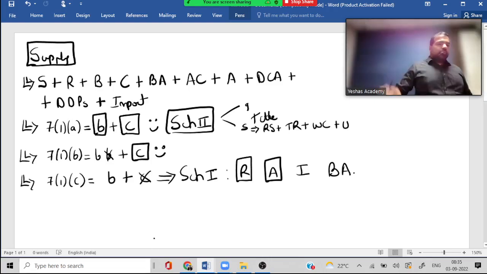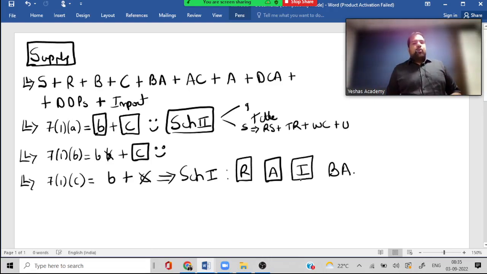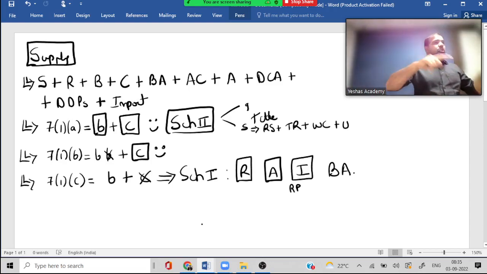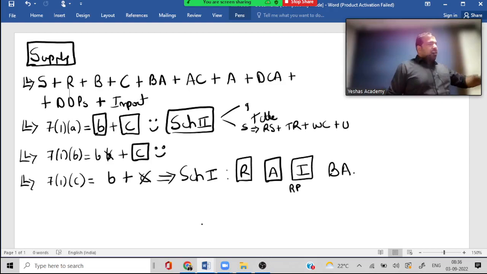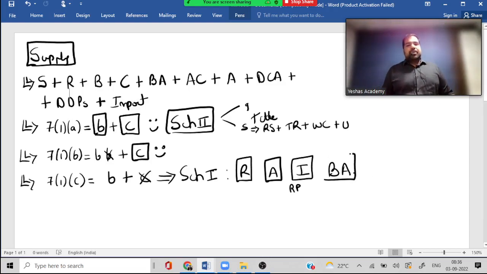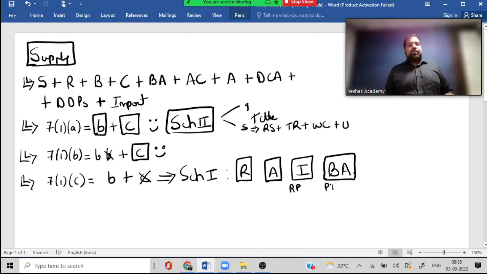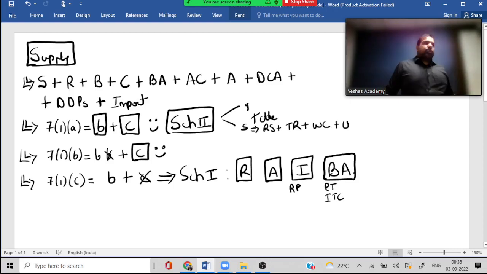CA final. Next, import from whom, guys? So can I say import is tackled at 2 places? 7(1)(b), but there it is for business or non-business. 7(1)(c), for which purpose? Business purpose, and it should be from which person? Related person. And last, business asset, like this laptop which I am using to record this lecture, guys. Is that a business asset? Yes. If I donate it, is it a permanent transfer? On that, have I taken ITC? So this will also be a supply.